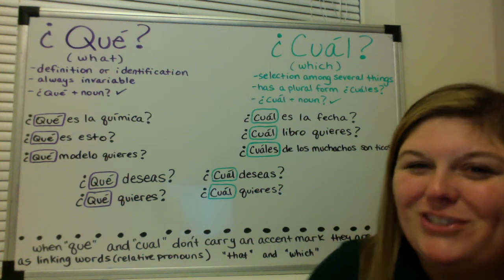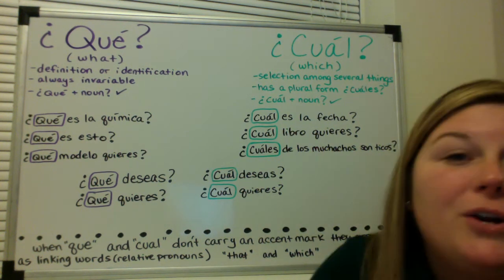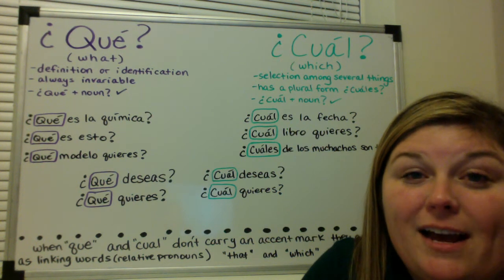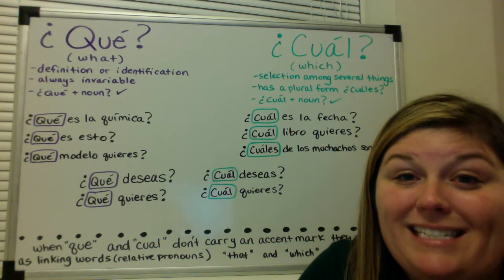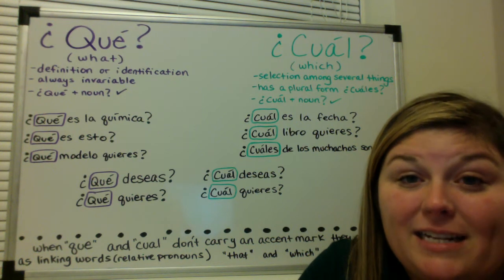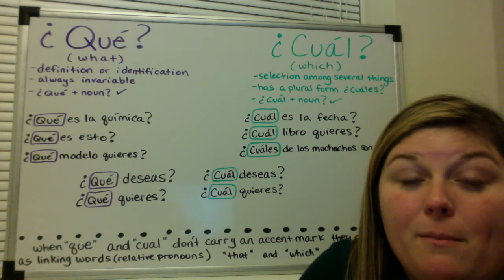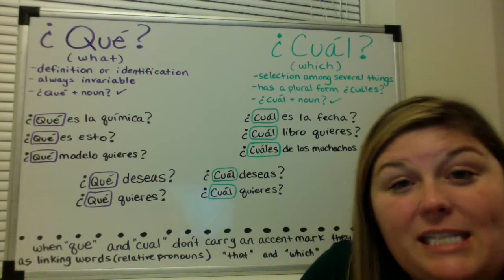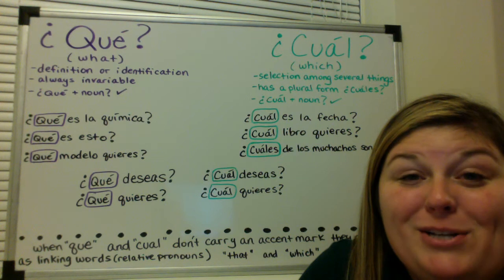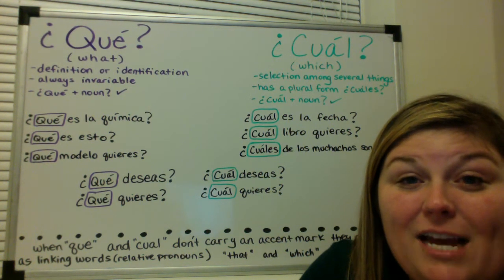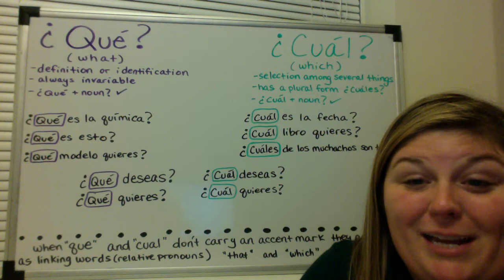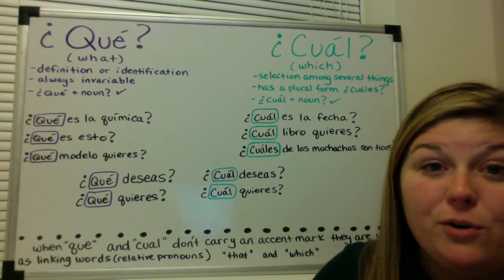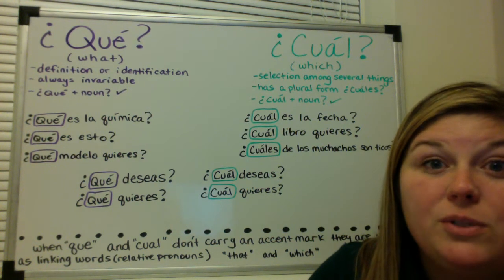Now, here's a cultural note. The word ticos is a way to identify someone from Costa Rica. So instead of saying costarricense, which is the word for Costa Rican, most people from Costa Rica refer to themselves as ticos or ticas. So it's a way to know if someone is Costa Rican. If someone says that they are tico, it means they're Costa Rican. So in this example, which of the guys is a tico, or which of the guys are Costa Rican?